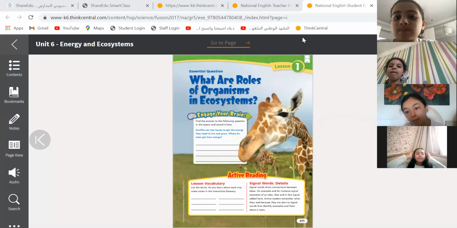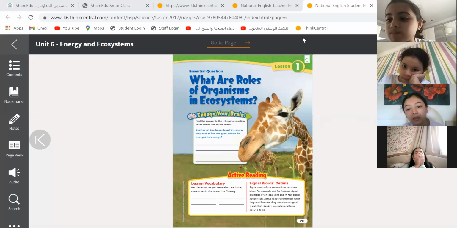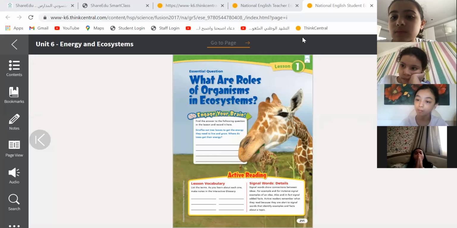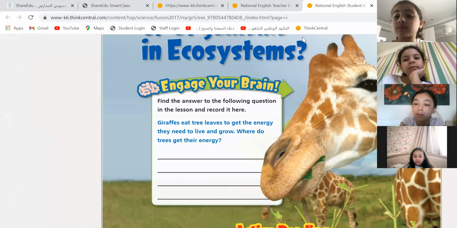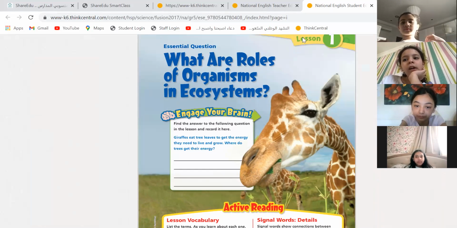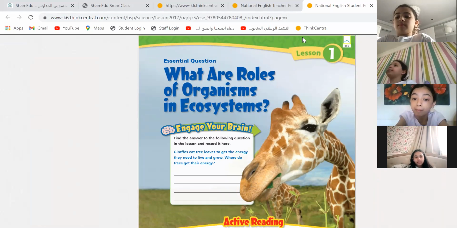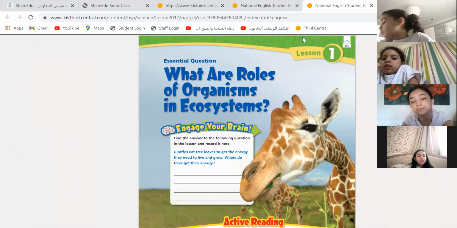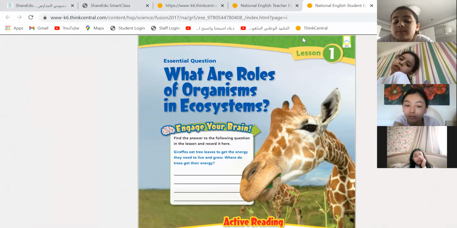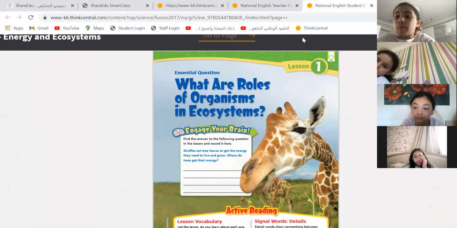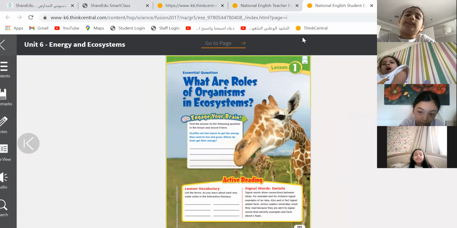All right. So, giraffe eats tree leaves, okay? To get the energy they need to live and grow. Now, when we eat, guys, do we take energy or not? Yes, we do. If we eat plants, we are eating the energy of plants, but plants, from where did they get the energy? Remember the food chain? From the sunlight. Excellent, from the sunlight. Where did tree get their energy then? From sunlight. Excellent, excellent.